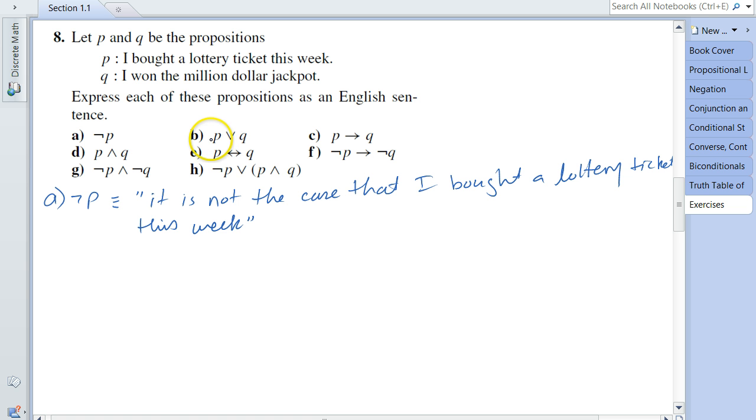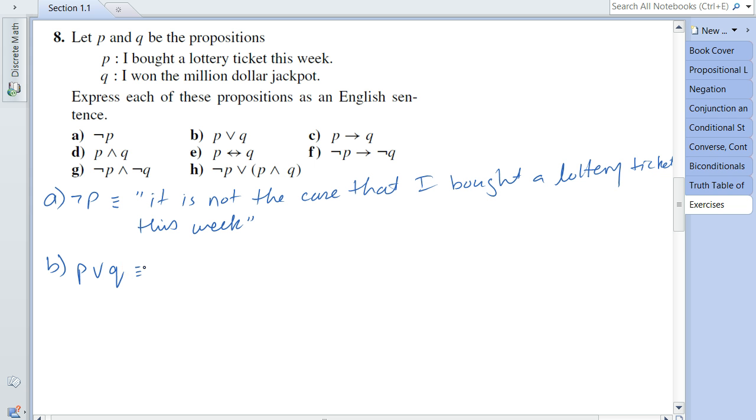Now let's go to B. B is asking me to write P or Q. In the same way, I'm going to use the definition directly. So the definition says that the disjunction between two propositions is connecting these two propositions using the or operator, and that's what I'm going to do.